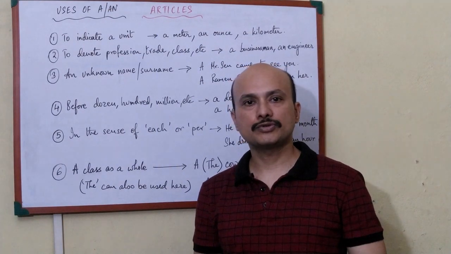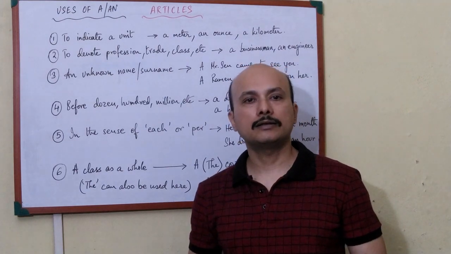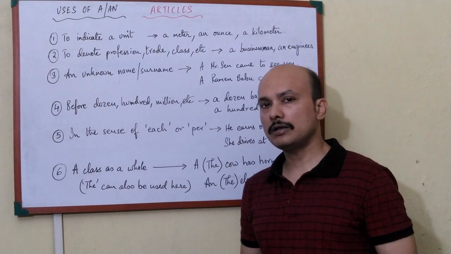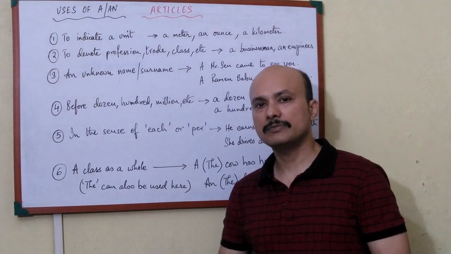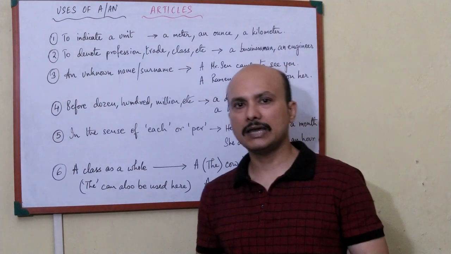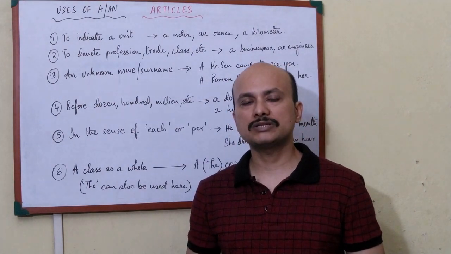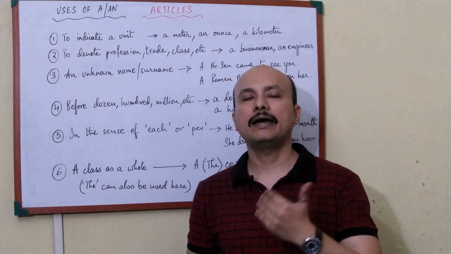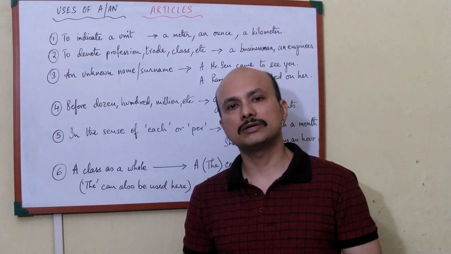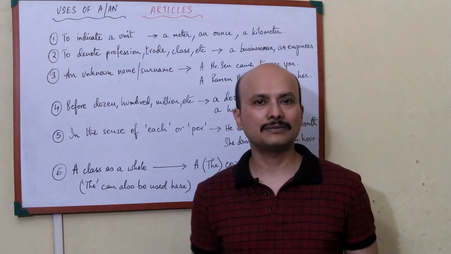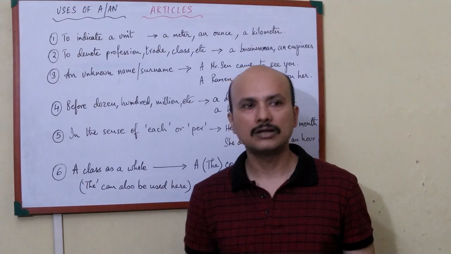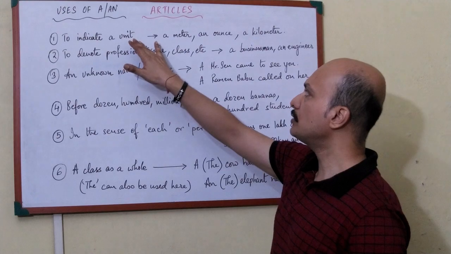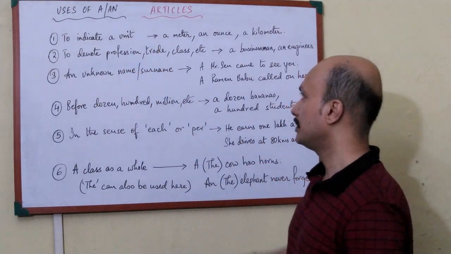Okay, now we come to the use of, first, the articles a and an. These are the two articles which we will be discussing. One by one I will be going through the uses. Here you have the list of them. Basic uses I had already told. A is used before words which have a consonant as the beginning alphabet, and an is used for words which start with a vowel. That's a basic thing, but there are some variations to that I'll come to later on. And let's see when they are used. This is the first rule: to indicate a unit.